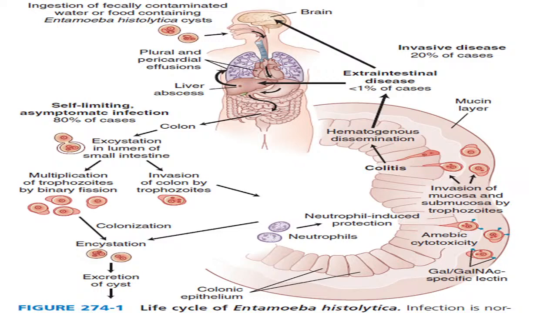In around 1% of the cases, this parasite, where the trophozoites have been released and are the major reason for the pathology, goes through the portal system, portal dissemination, into the liver or any other visceral organ.